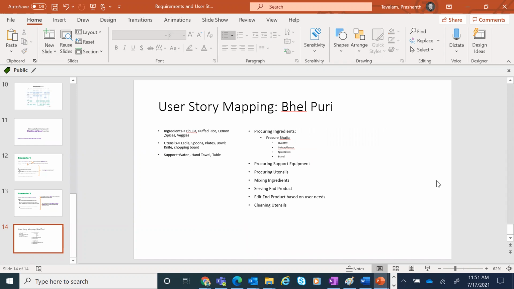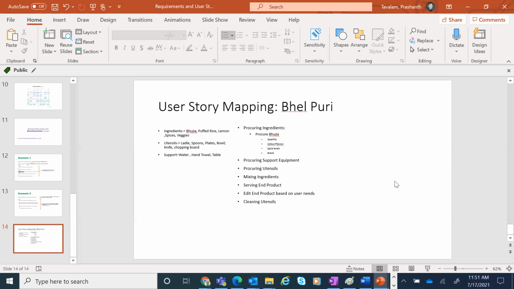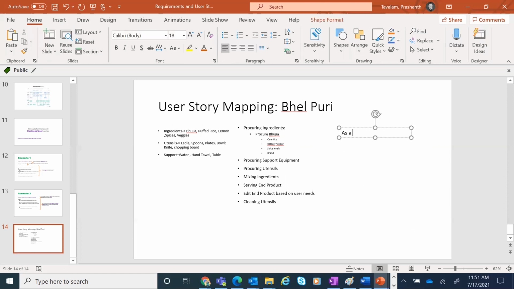So you see, we are actually getting more granular. So you will have to make an assumption about what kind of stories you can write. Now, the task is procuring bhujia. Okay, it's a feature. Procuring bhujia, what will you do? As a, not as a user, as a procurer.